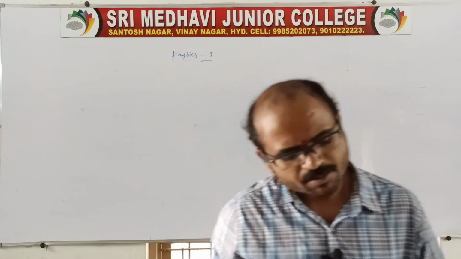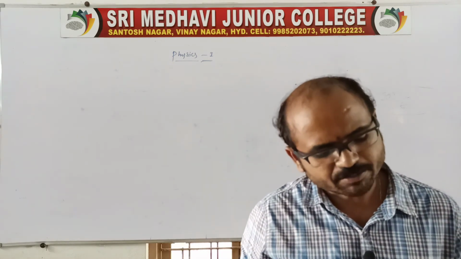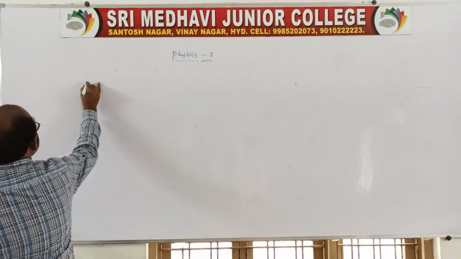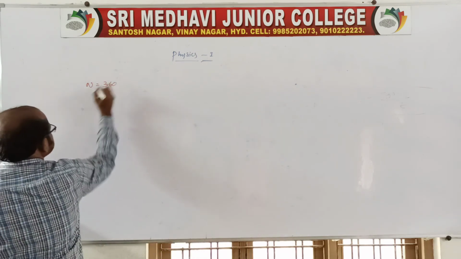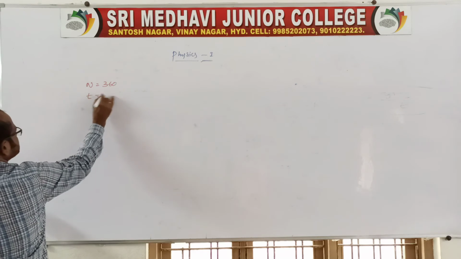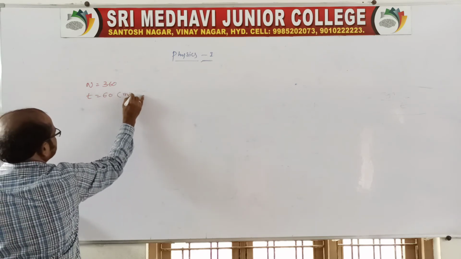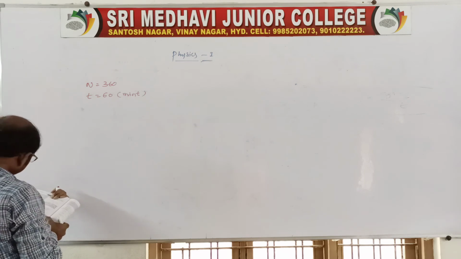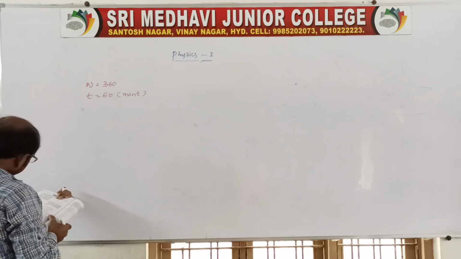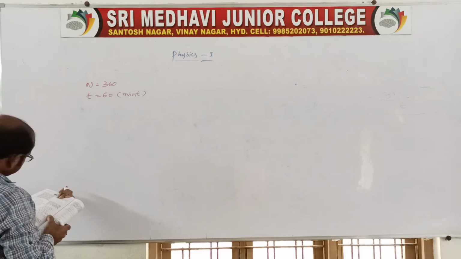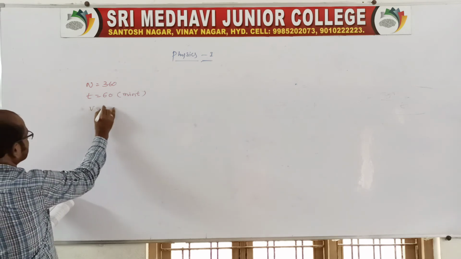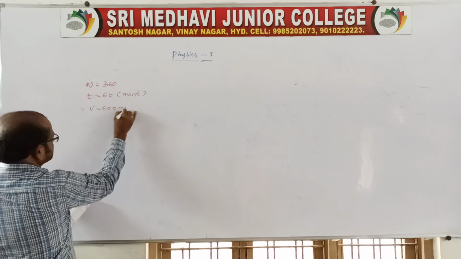The given is: a machine gun fires 360 bullets per minute. The gun fires N equal to 360 bullets, and the time is given as 1 minute, which you take as 60 seconds, and the bullets travel with a velocity of 600 meter per second.